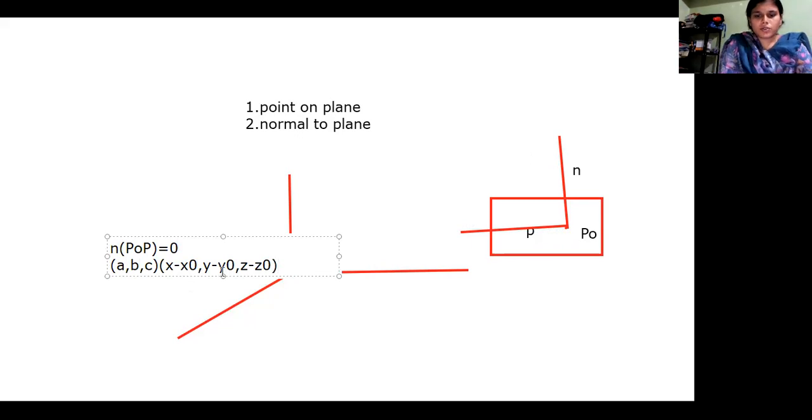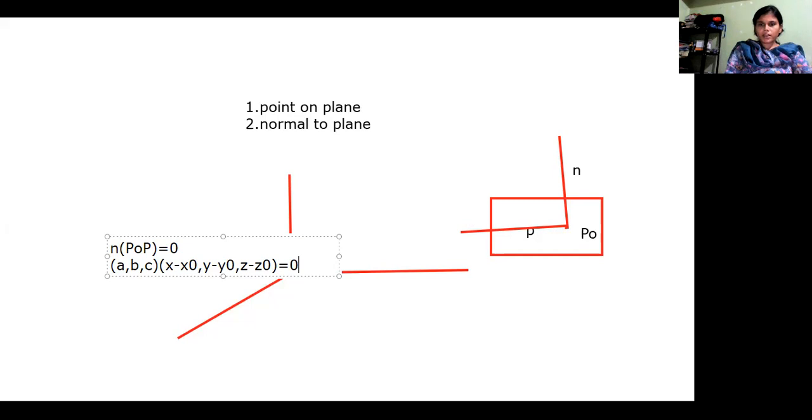Okay. So the dot product of these two should be equal to 0. Why should the dot product be 0 for perpendicular vectors? Already we know that the dot product is defined with the help of cosine, and cosine of 90 degrees is always 0. What is a dot b? A dot b is nothing but mod a mod b into cos theta, where theta is the angle between these two corresponding vectors.